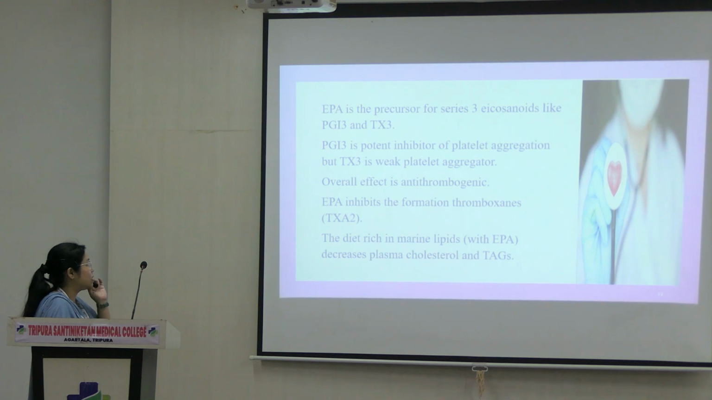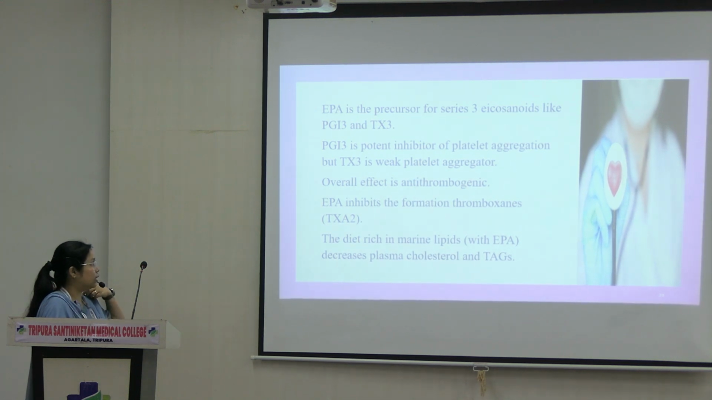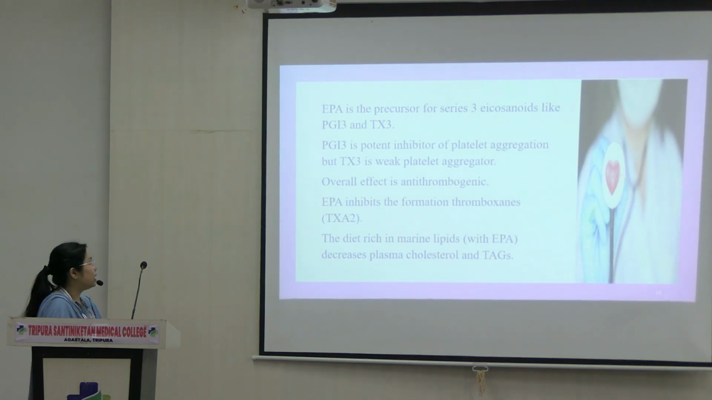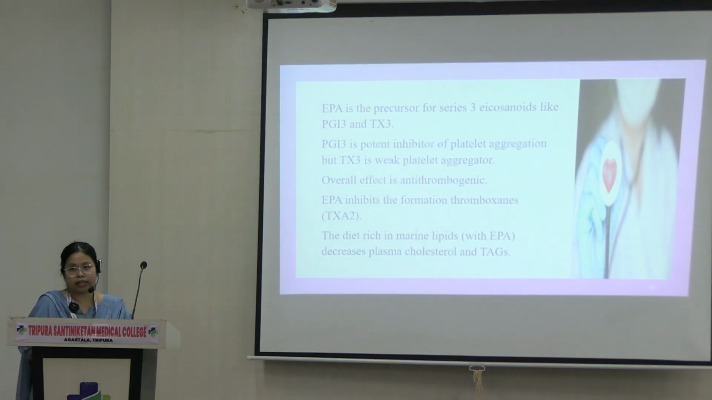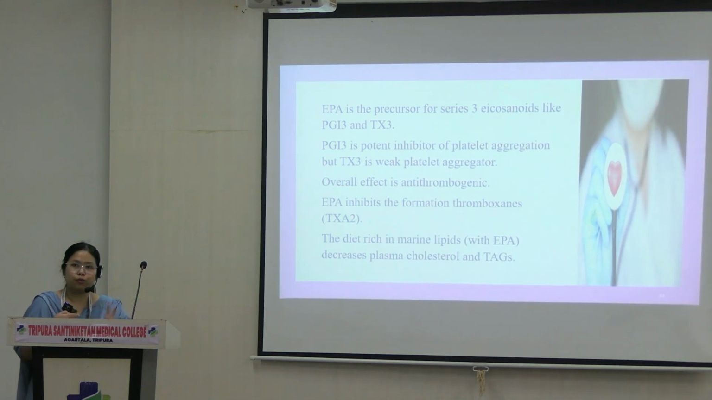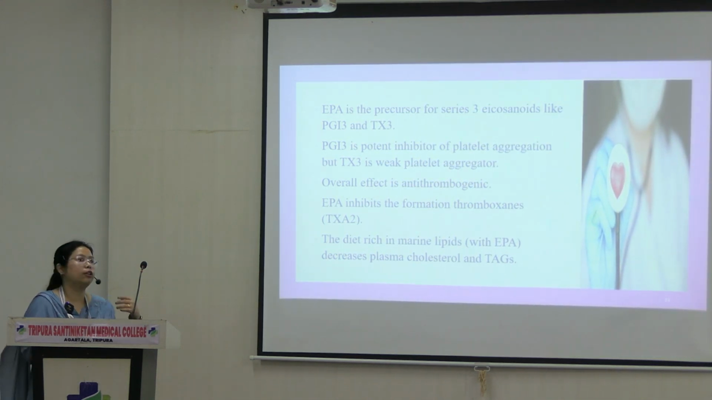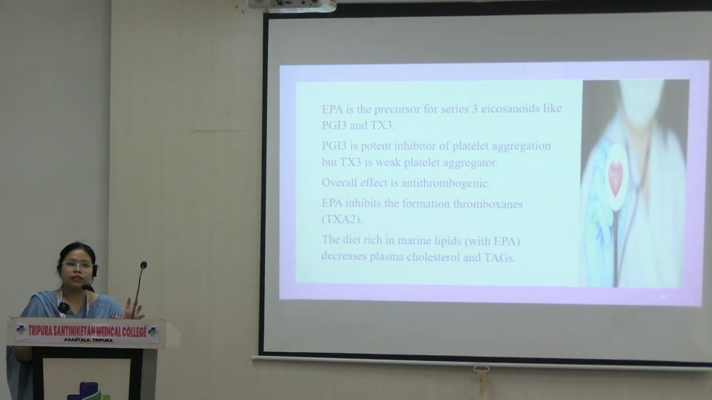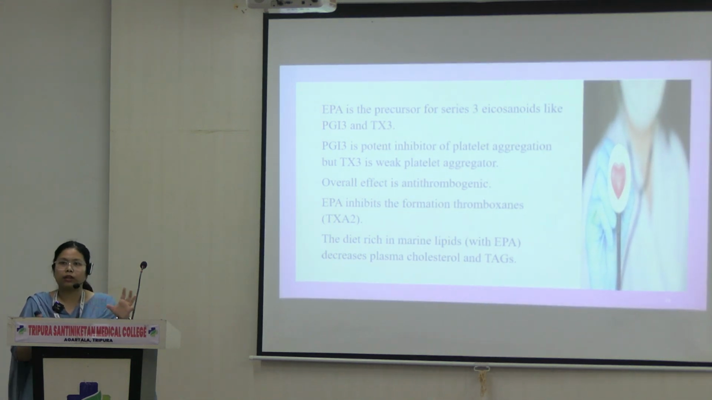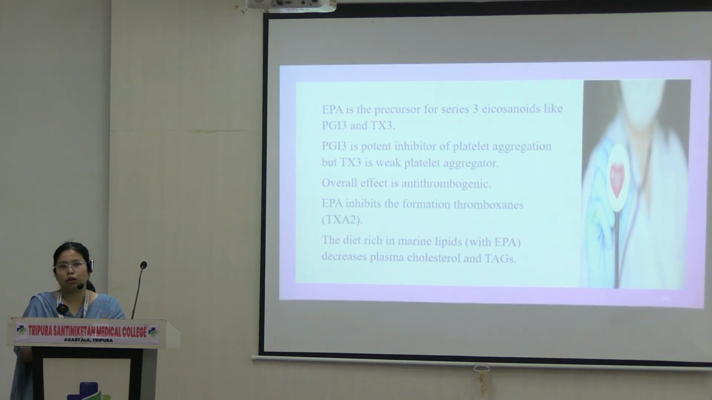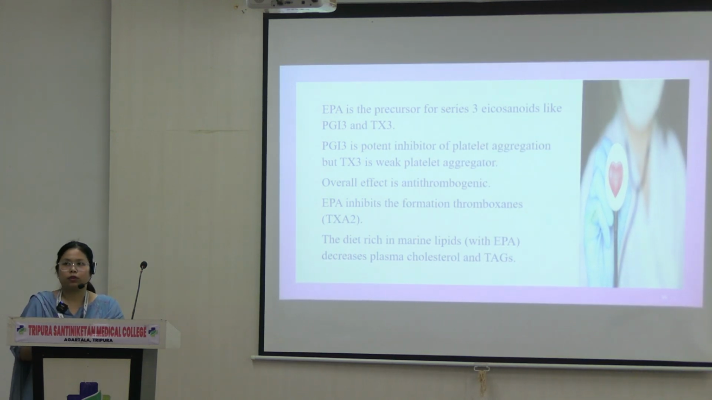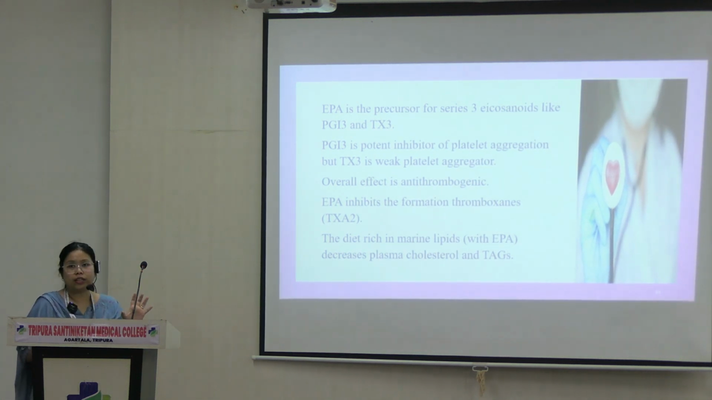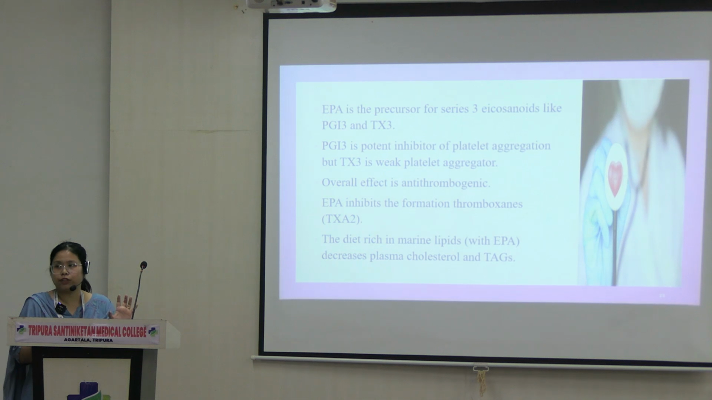So what it does is, PGI3 is a potent inhibitor of platelet aggregation, you've already seen before, and thromboxane 3 is a weak aggregator. Okay, all the thromboxane causes platelet aggregation, all the prostacyclins cause prevention of platelet aggregation. So understand that whenever platelets aggregate, whenever they come together, they will cause clot formation and heart attack or even a stroke.